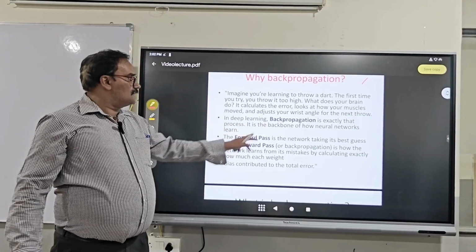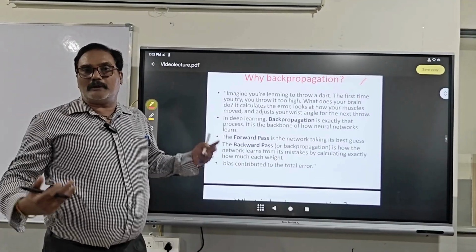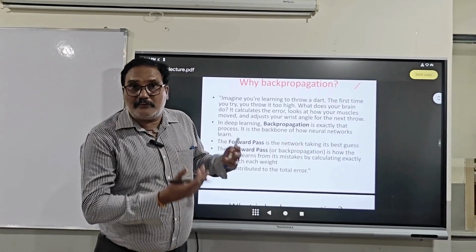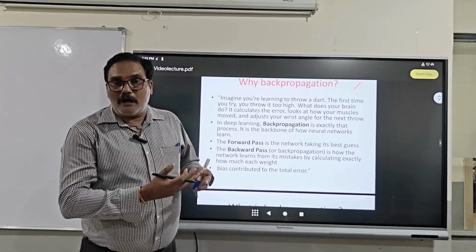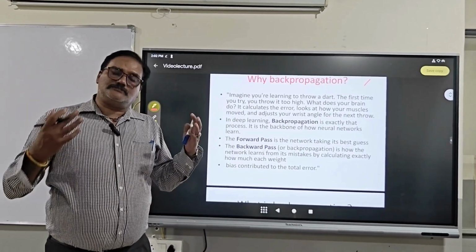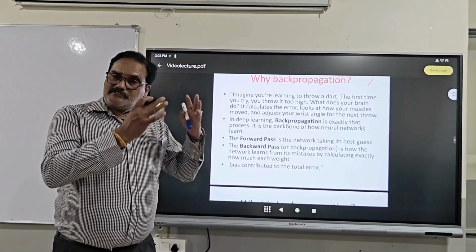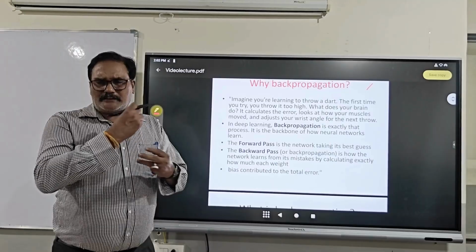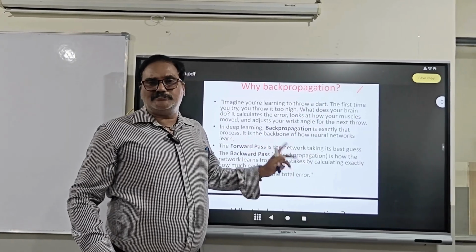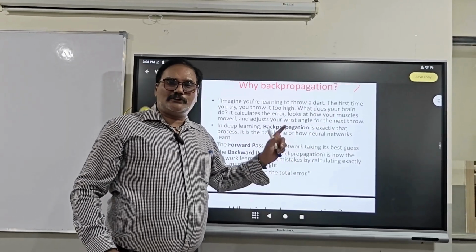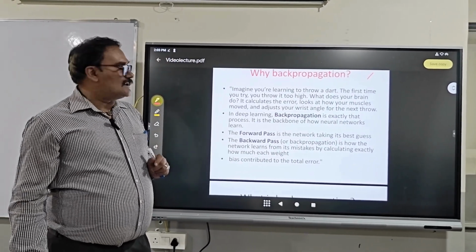In deep learning, backpropagation is exactly the process of how the human brain works. What is the behavior of the human brain? It may be disturbed or not disturbed; according to situations, thinking capabilities keep on changing, or thinking is stable. Many factors affect this. Each and every factor needs to be found by introducing the backpropagation algorithm for the neural network.